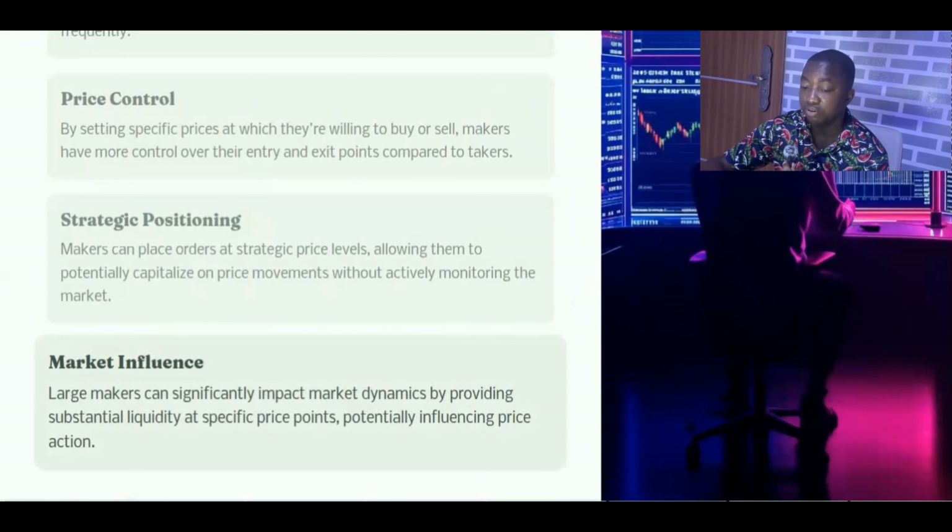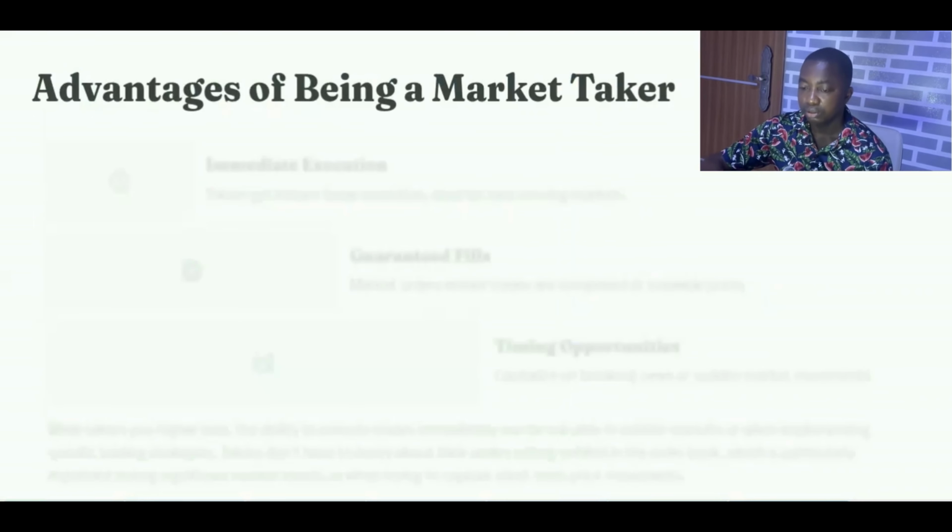They also have some level of market influence, especially large makers like institutions that significantly impact the market dynamics by providing substantial liquidity at specific price points. This enables them to potentially influence the price action at that price point with which they've provided this amount of liquidity, if you get what I mean.